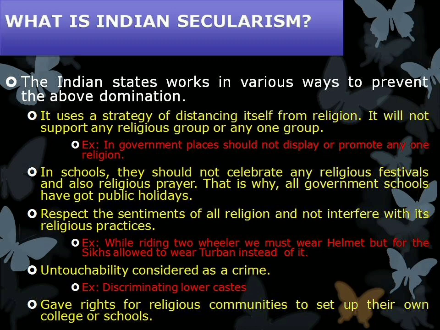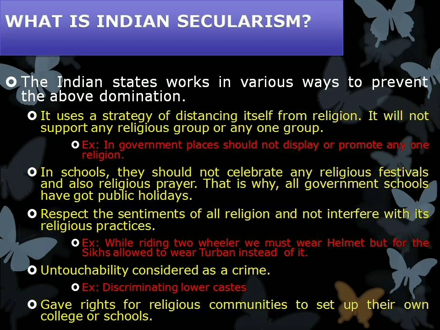Then untouchability is considered a crime. Yes, you should not discriminate against people. For example, in our area, they are discriminating against lower castes. And also, the government gave rights to the religious communities to set up their own colleges or schools.